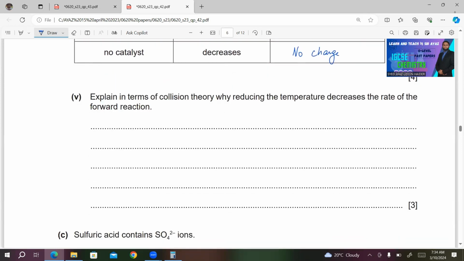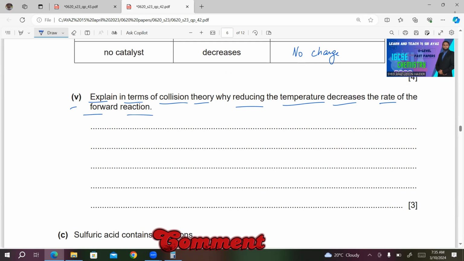Next part, number 5, explain in terms of collision theory why reducing the temperature decreases the rate of the forward reaction. So kinetic energy of the particles decreases, frequency of collisions between particles decreases, and you are having fewer particles having energy greater than or equal to activation energy. This is of 3 marks. So you have to write 3 statements.